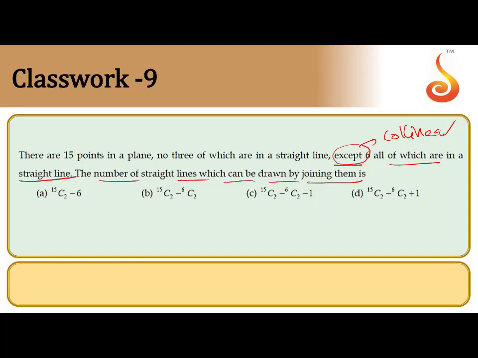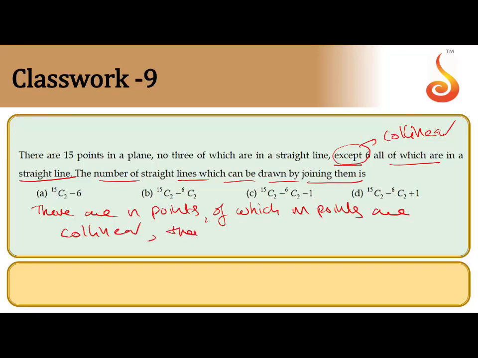So here there is a formula. What does the formula say? There are n points, of which m points are collinear.